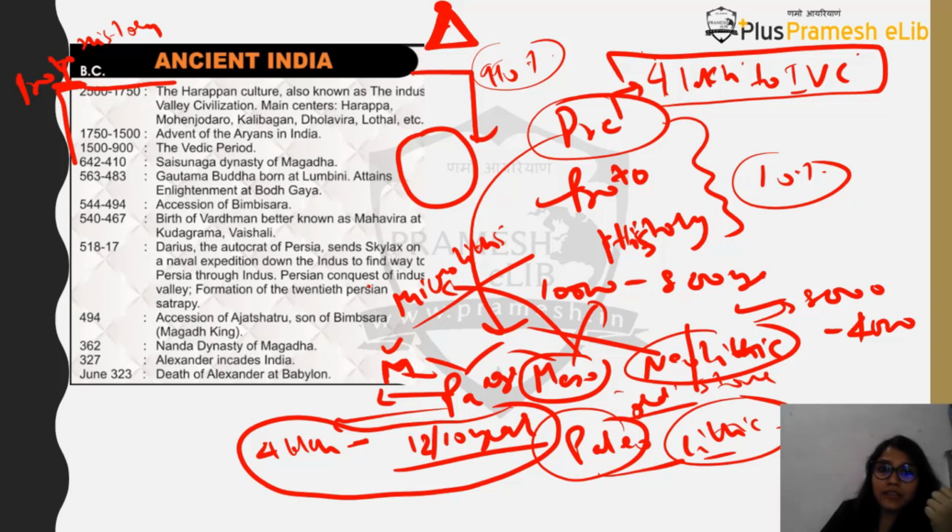Now you need to know certain sites which are very important for the prelims examination, because in prelims they can directly ask you whether this is a Paleolithic site, Neolithic site, or Mesolithic site. And you have evidence present in India belonging to these three different stages. If you remember something about the Bhimbetka paintings, you will realize that Bhimbetka is both Paleolithic